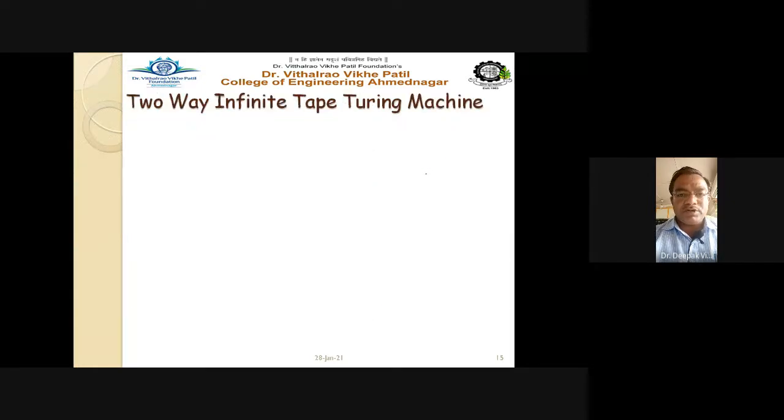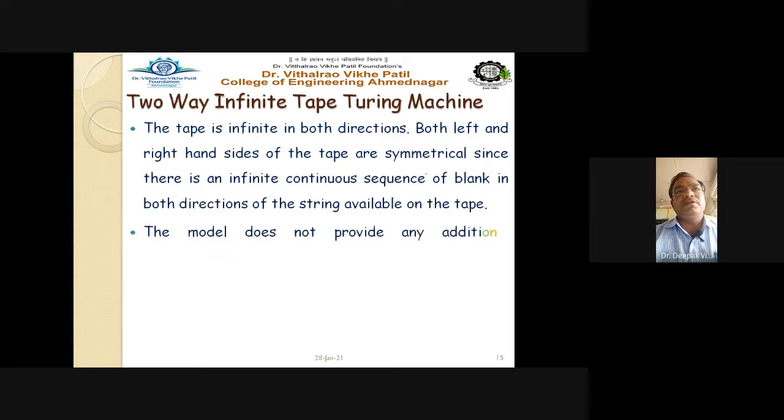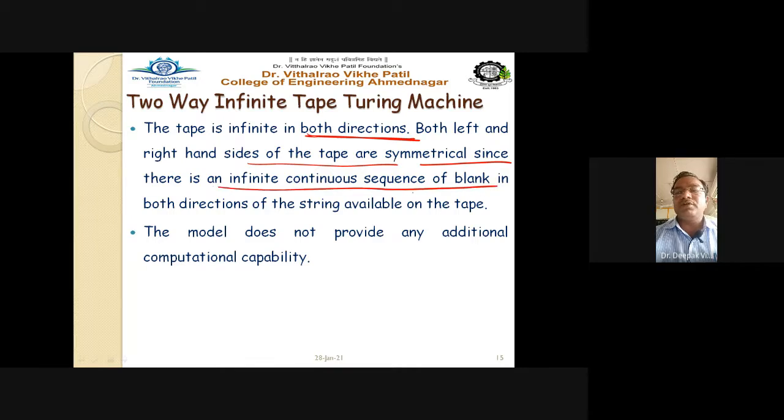The next category of Turing machine is the two-way infinite tape. Already we have solved some examples on the two-way infinite tape. In the two-way infinite tape, the tape is infinite in both directions. Both the left and right hand sides of the tape are symmetrical, since there is an infinite continuous sequence of blanks in both directions. In a simple way, I can draw it like this.